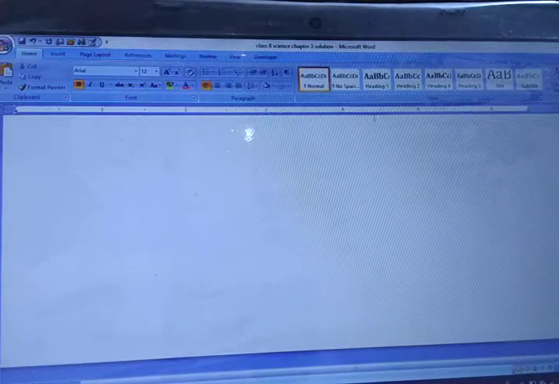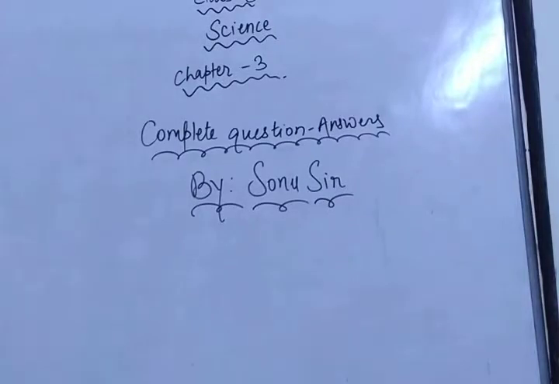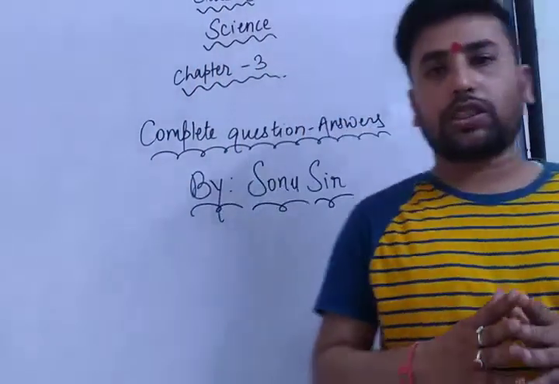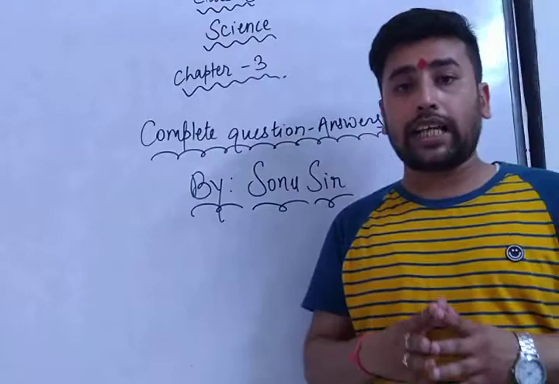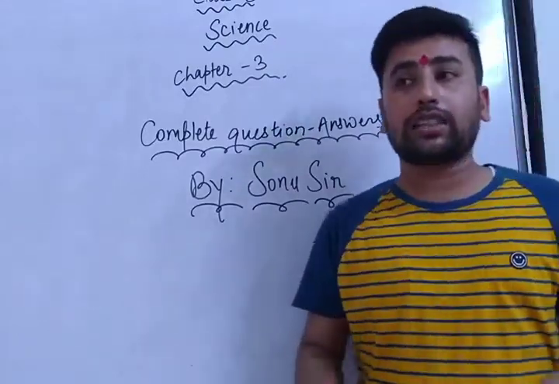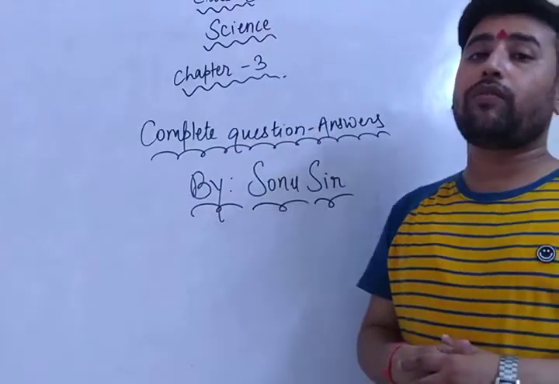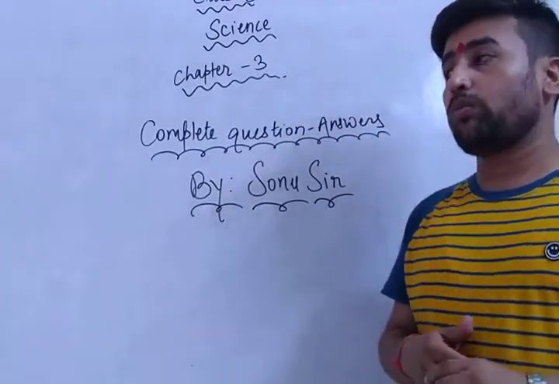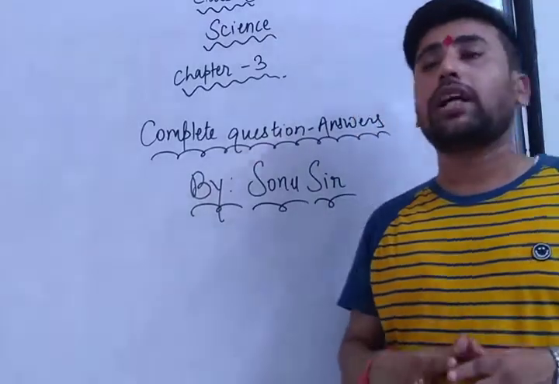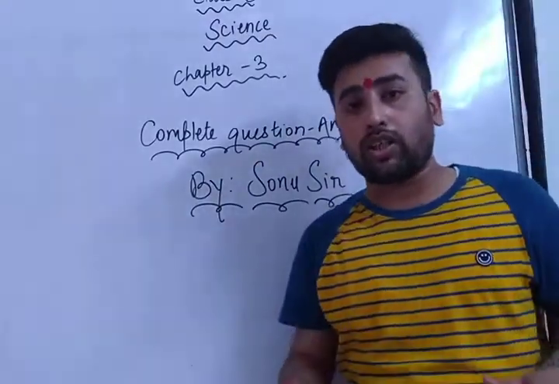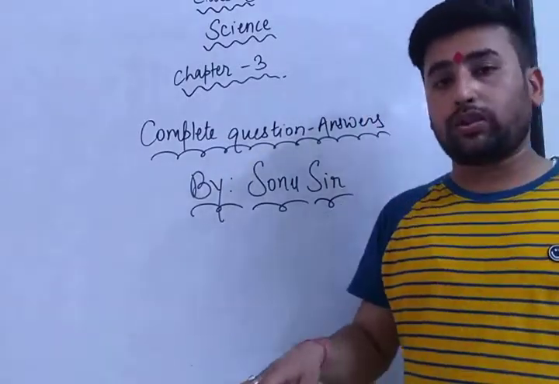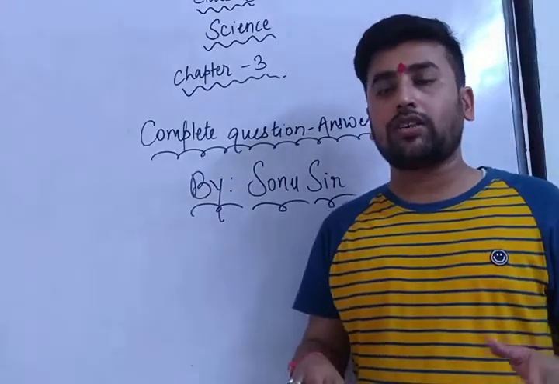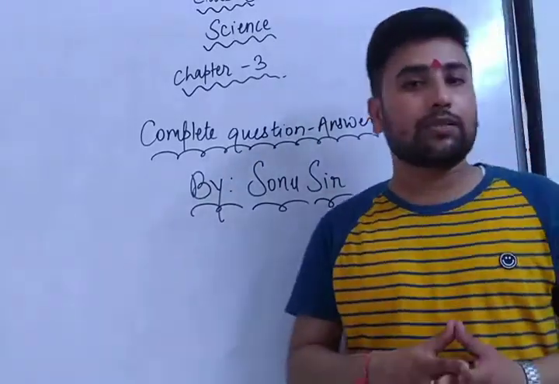As we have completed this chapter, first of all, as you have written all the question answers of chapter number 1, chapter number 2 and chapter number 3, you must write all the answers of these 3 chapters, especially the NCERT exercise solutions. These answers will be very beneficial for your unit test 1. So please write all these answers in your notebook and take the benefit of this lockdown, so you can learn all these question answers at home. I have given all the answers of chapters 1, 2 and 3, which means the whole unit test 1 will be completed in this lockdown. You can learn all these answers, and in the next video I'll explain chapter number 4.